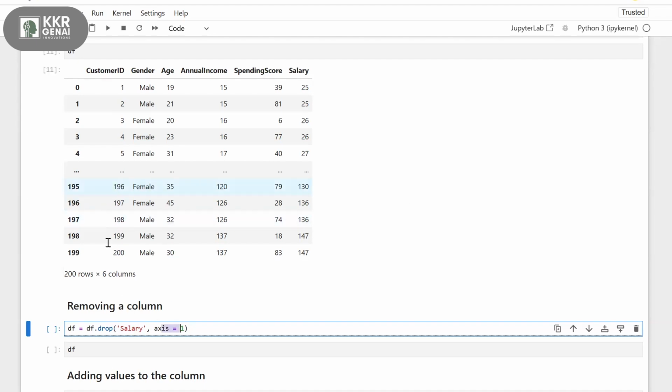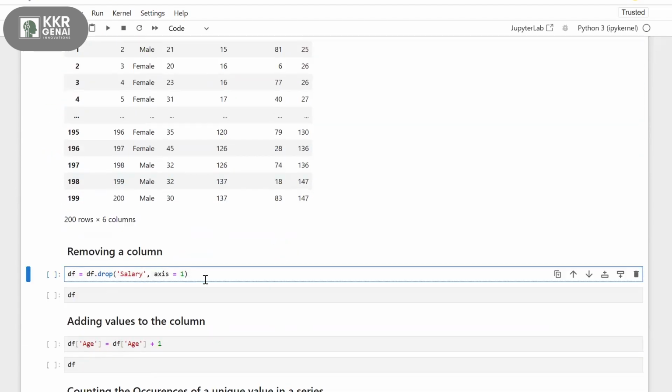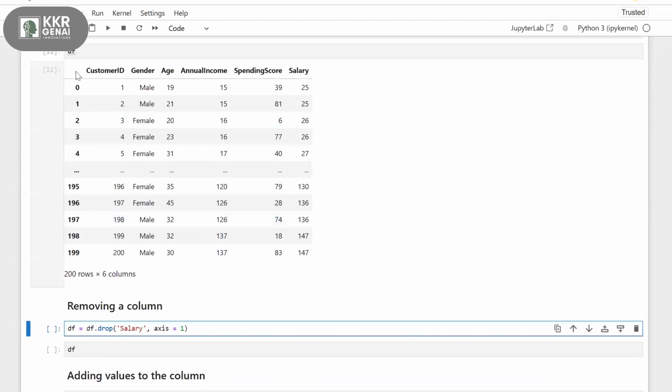Here we have two different axes, the row axis and column axis. Whenever you're giving axis equals to 1, that means you are representing the salary as a column. If you specify the value here as 0, then it will go and fetch for the row called salary. But here I want to remove this column called salary, so I need to give the axis equals to 1. So df is my data frame dot drop of the column name salary in axis 1, that means in the columns.